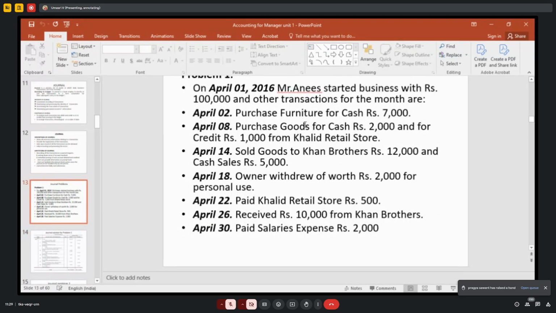April 2nd, purchase furniture for cash. Can you tell me the journal entry? Purchase account to furniture account. No, you are purchasing furniture. Purchase account to cash account. Furniture account debit to cash account. Very good. Why do we have to record furniture? You have to be very careful. When you are purchasing goods, you have to record the purchases account. When you are purchasing assets, you have to record the asset account.